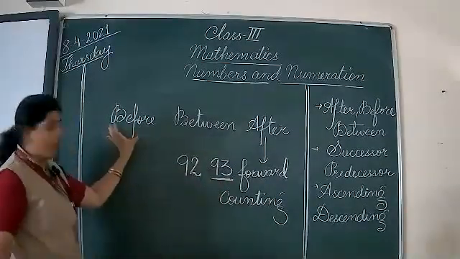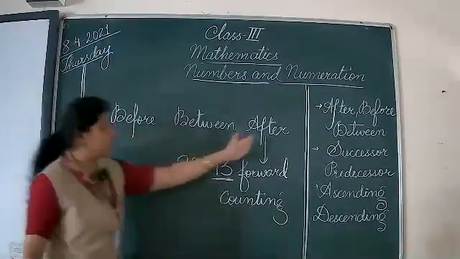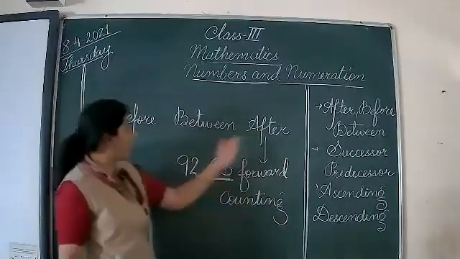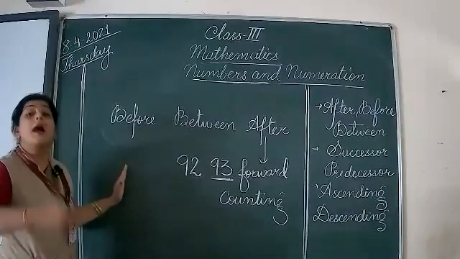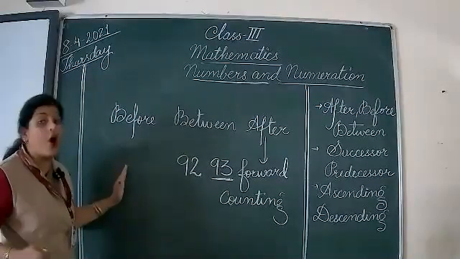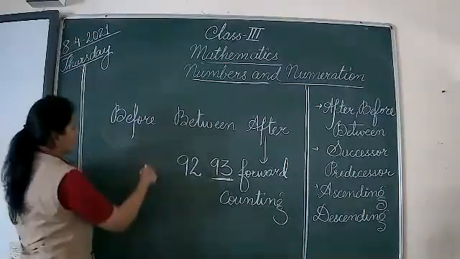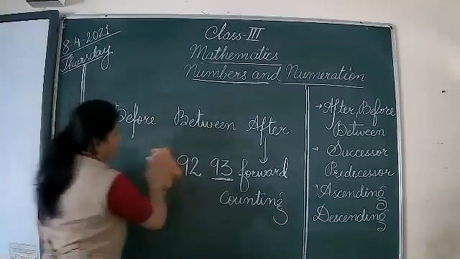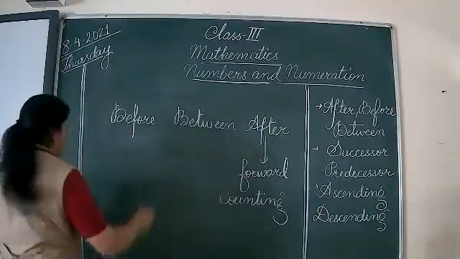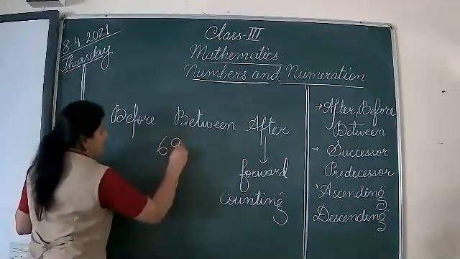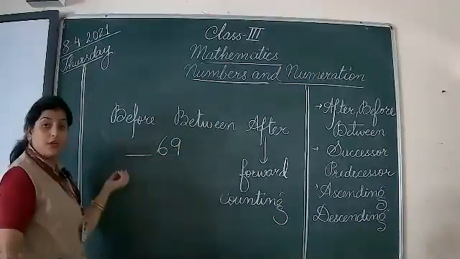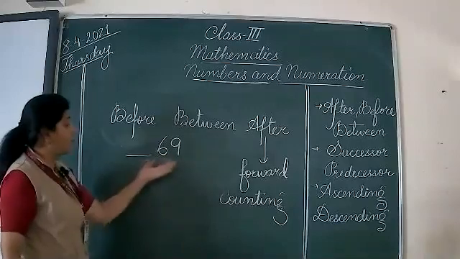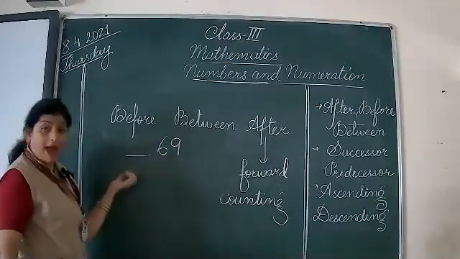Now for before, if for after we are doing forward counting, obviously for before we'll be doing reverse counting or backward counting. So suppose I'm taking an example, 69. What will be the number just before it? I'll be doing reverse counting, backward counting.